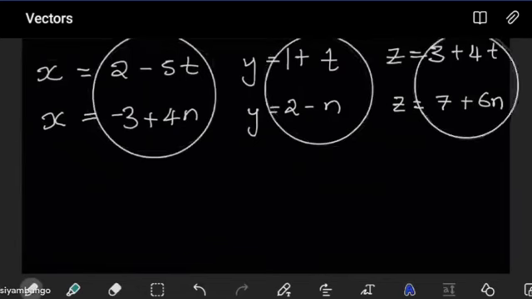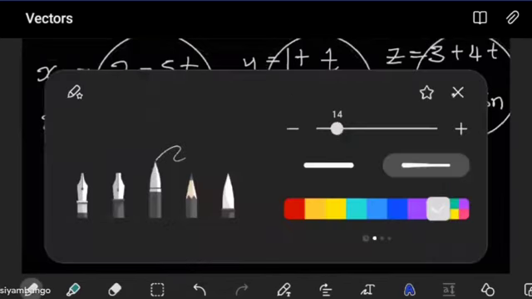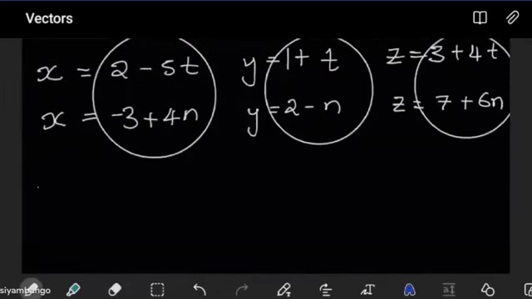So what we'll do is that we'll pair them up. From the first pair in terms of x, we have 2 minus 5t is equal to minus 3 plus 4n. What we're doing here is we're trying to solve for n and t, which would give us intersection. Then we'll see if it actually does give us intersection for us to make a conclusion.